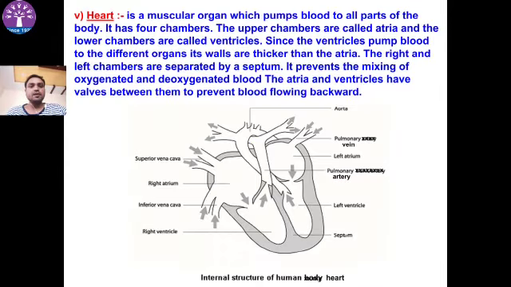This is the structure of the heart. It is a muscular organ that pumps the blood to all parts of the body. We have a four-chambered heart. The upper chambers are atria, and the lower chambers are ventricles: right ventricle, left ventricle, right atrium, left atrium. So these are the four chambers of the heart. The right and left chambers are separated by the septum. It prevents the mixing of oxygenated and deoxygenated blood.